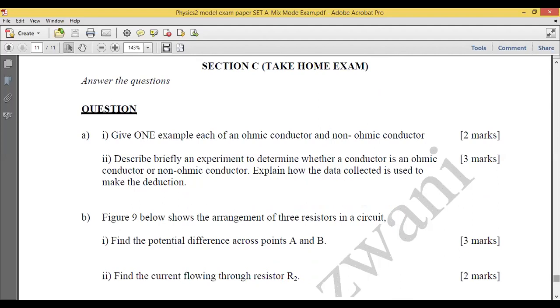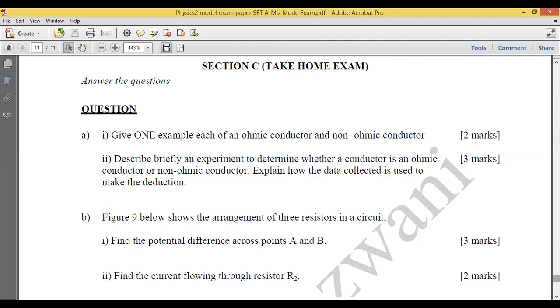Let's look at this essay question. Give one example each of an ohmic conductor and a non-ohmic conductor. Question A2: describe briefly an experiment to determine whether a conductor is an ohmic conductor or a non-ohmic conductor. Explain how the data collected is used to make the deduction.